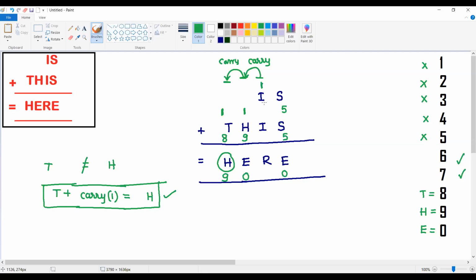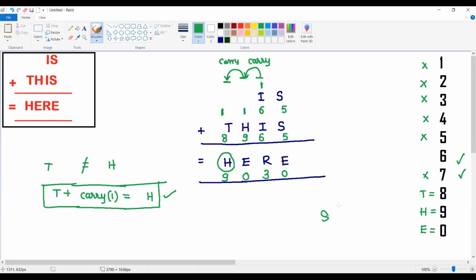So if I take I is equal to 7, what is 7 plus 7 plus 1? That is going to be 15, and 1 is a carry. But I have already taken S as 5, and R cannot be 5. That means taking 7 is also not possible. The only leftover possibility for I is 6. 6 plus 6 plus 1 is going to be 13. So that means the R value is going to be 3.